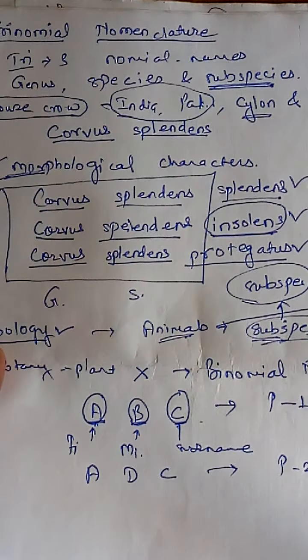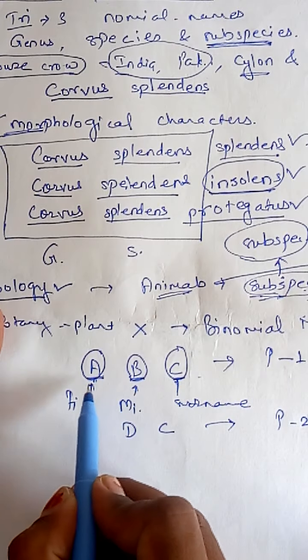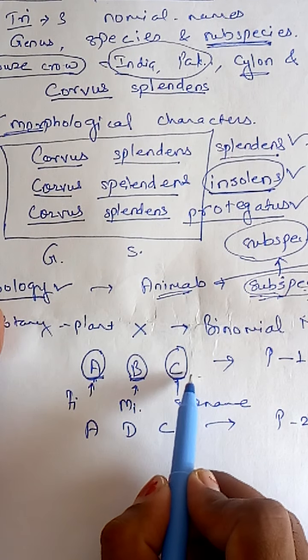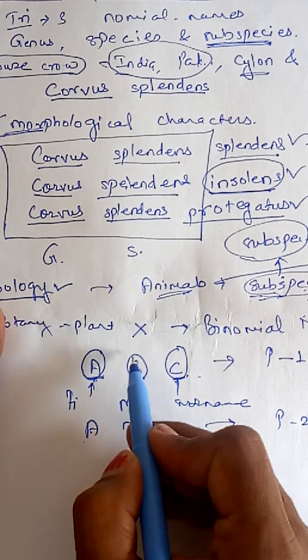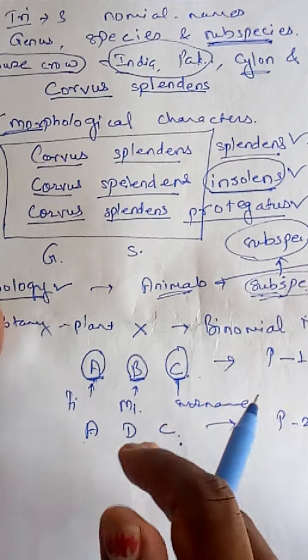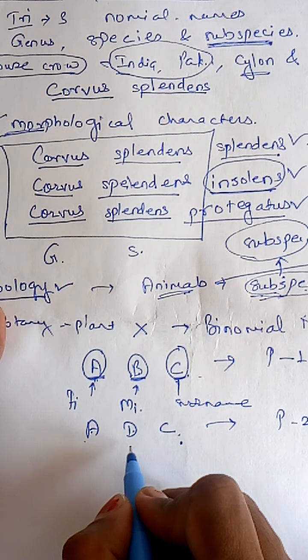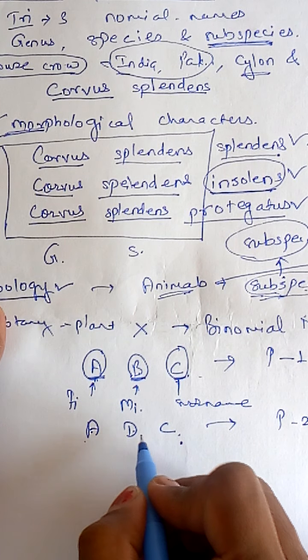In the case of both persons, the first name and the last name are the same, but the middle name is different. And depending on the middle name, meaning the father's name, we are going to identify both these persons.